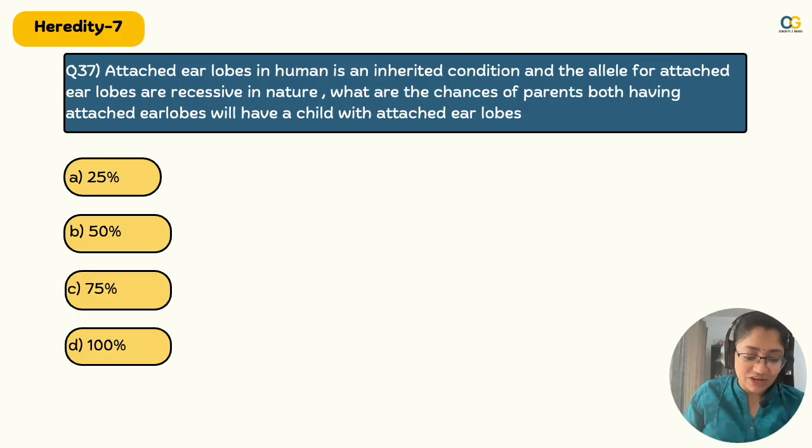Okay, what to do to make people steady? Now, the right answer is 100%, because if both the parents have the recessive trait, the child will obviously get that recessive trait. Fun part, both my parents don't have attached earlobes, but I do. Yeah, I have attached earlobes. And that's because my aunt on my father's side had attached earlobes.